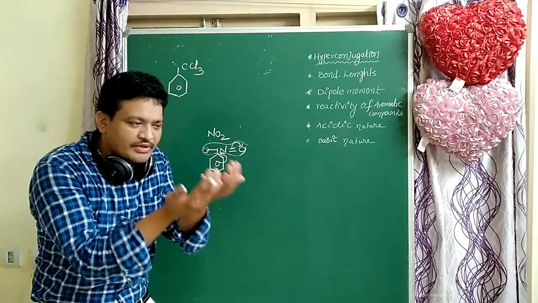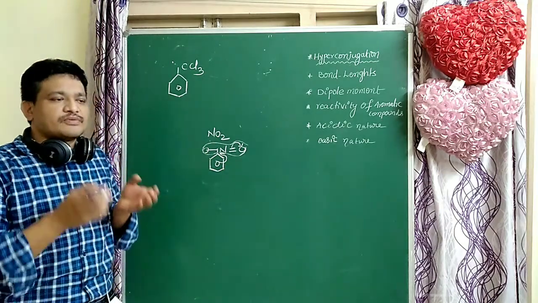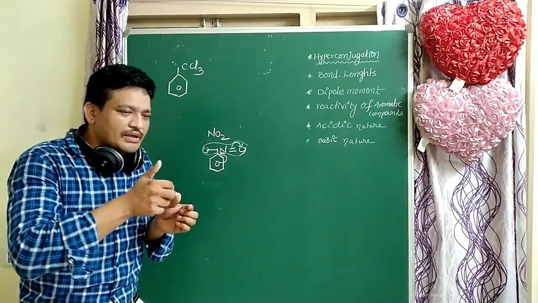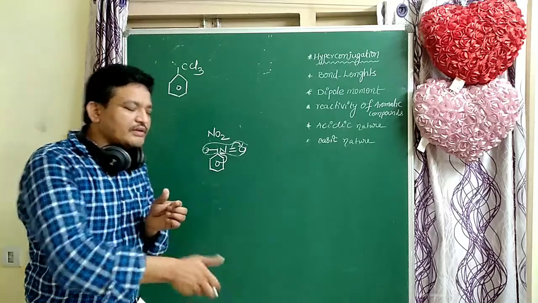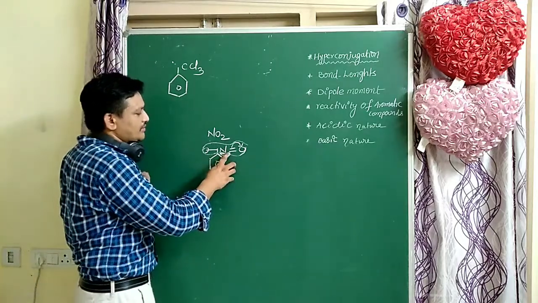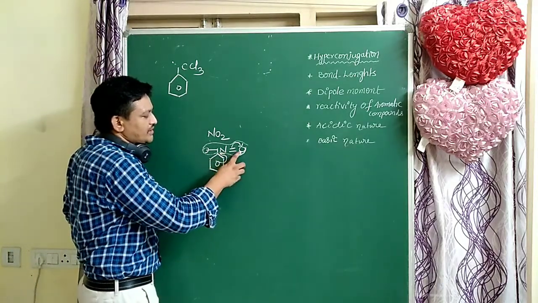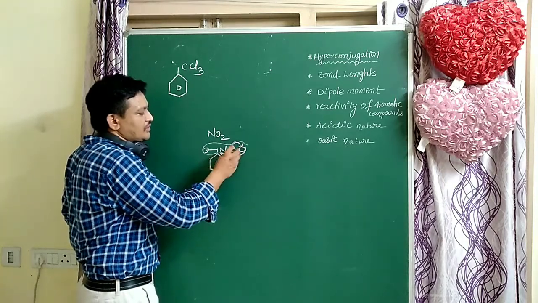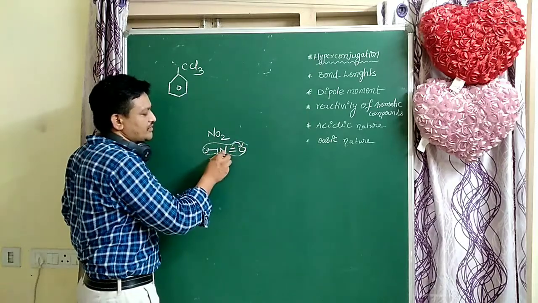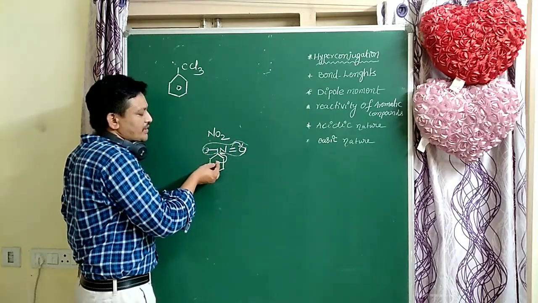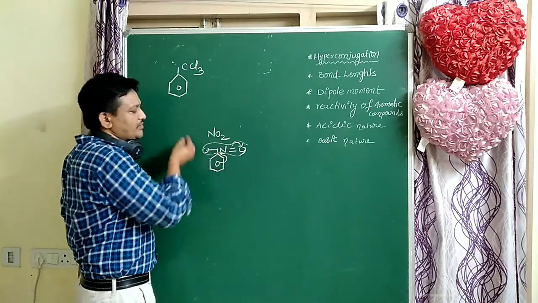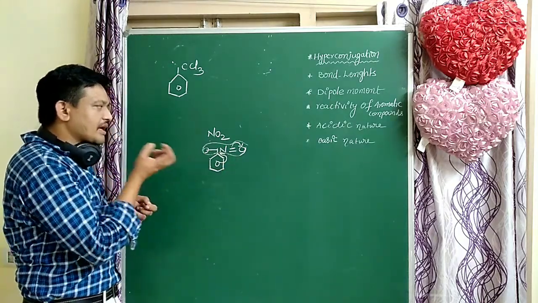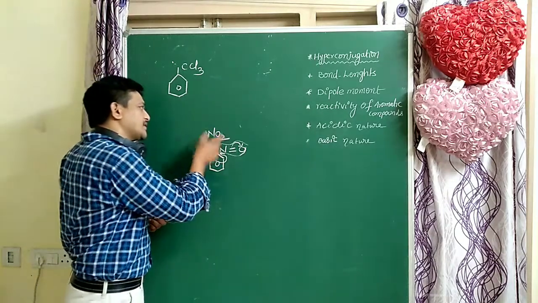When compared to nitrogen, oxygen is the more electronegative atom, so the electrons move towards the oxygen. Nitrogen gets a positive charge. That's why nitrogen accepts the electrons from the ring. The group which accepts electrons from the ring is the deactivated group. So NO2 is a deactivated group.